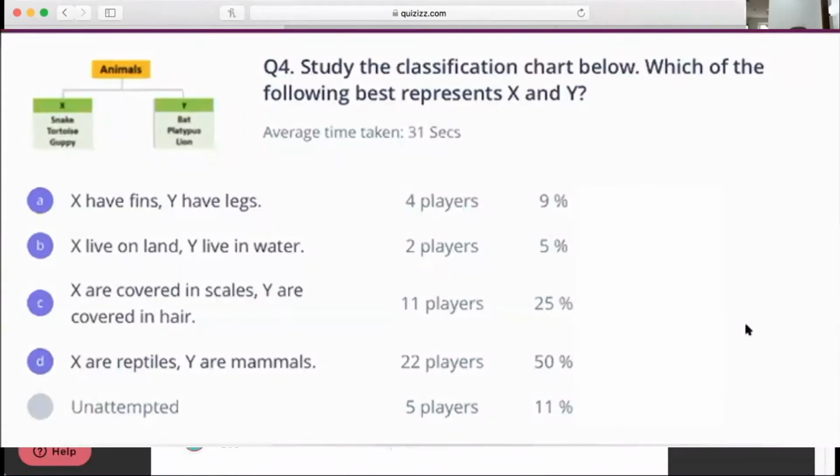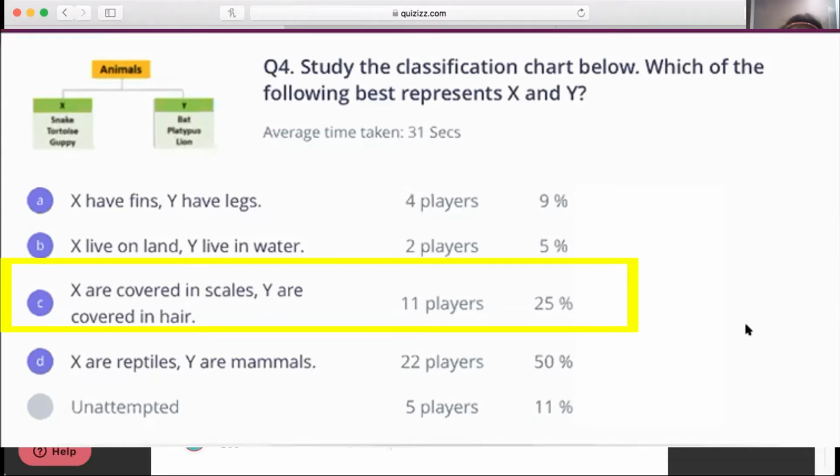Okay, so on this chart, which of the following best represents X and Y? In X, we have snake, tortoise, and guppy. In Y, we have bat, platypus, and lion. Nancy, do you know? My opinion, I think it's C. Yeah, right?